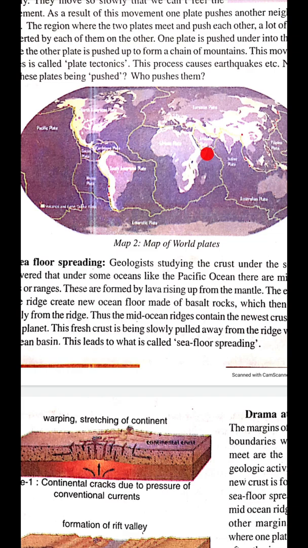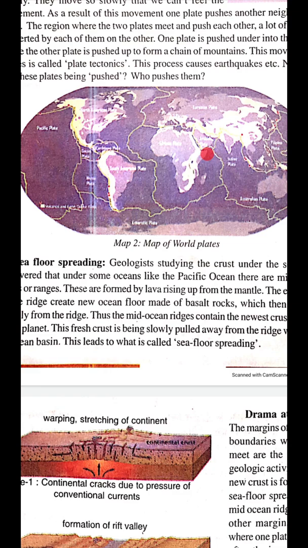These are formed by lava rising up from the mantle. You know, under mantle or mantle consists of lava. Okay, and these ranges are formed by lava rising up from the mantle. The eruption of the ridge creates new ocean floor made up of basalt rocks.